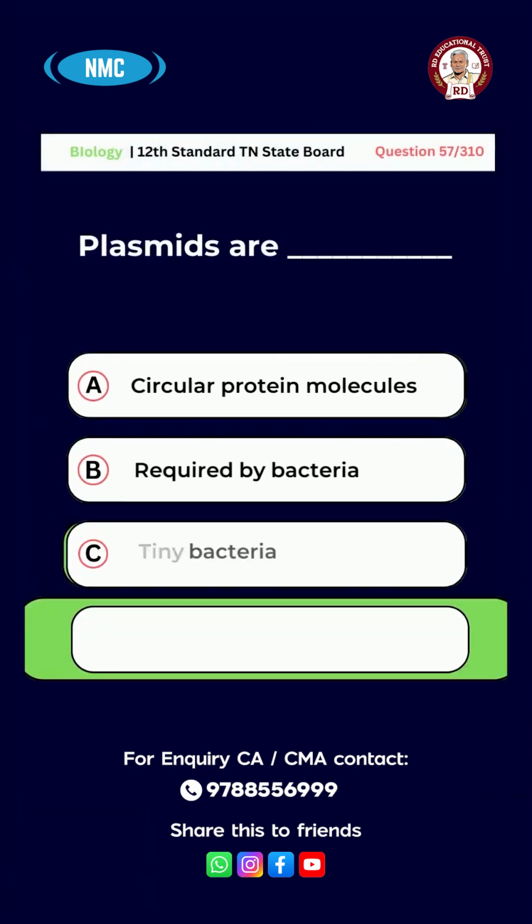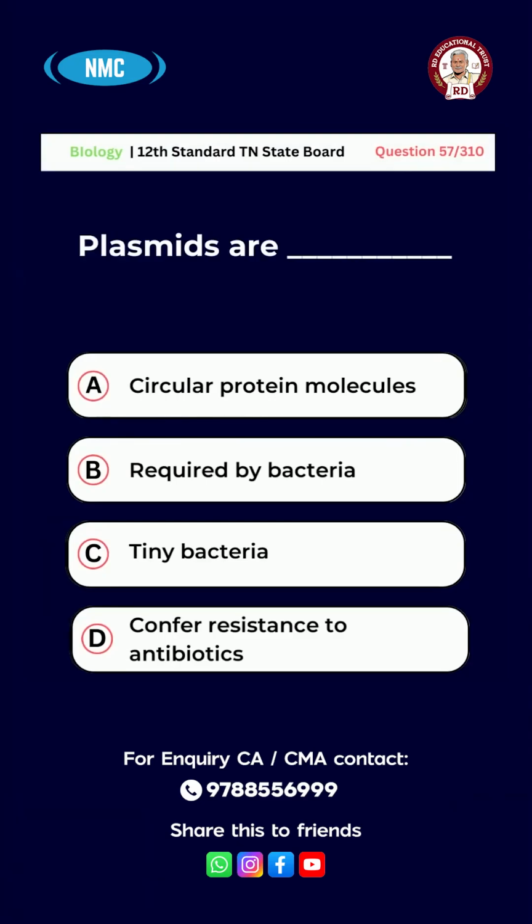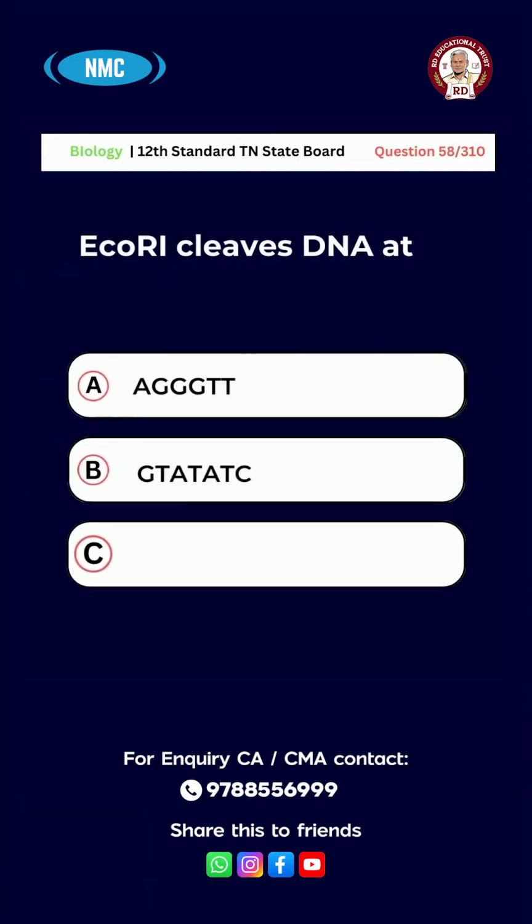Question number 57. Plasmids are A, circular protein molecules. B, required by bacteria. C, tiny bacteria. D, confer resistance to antibiotics. The answer is option B, confer resistance to antibiotics. Question number 58.